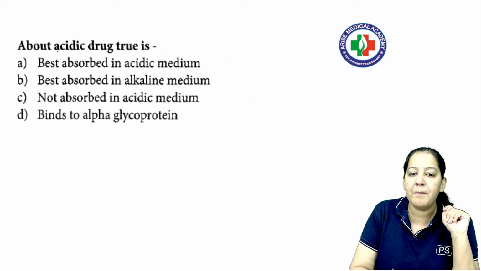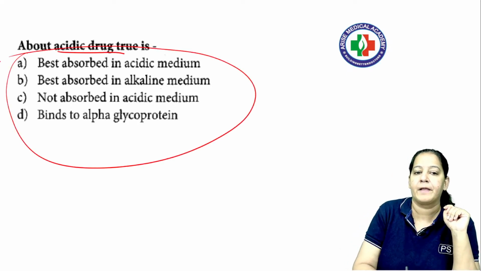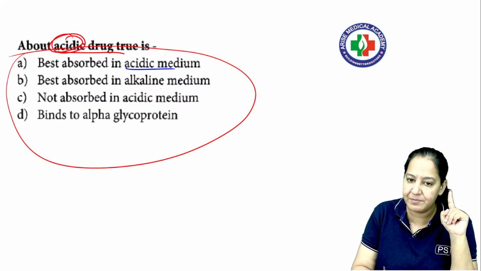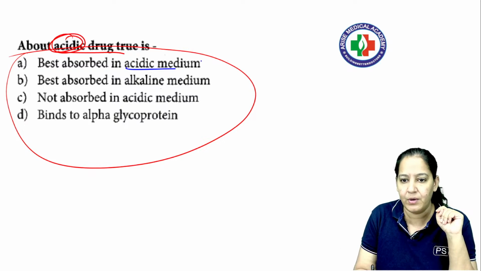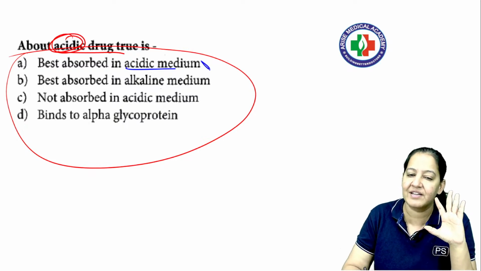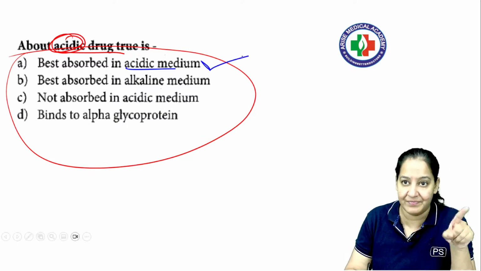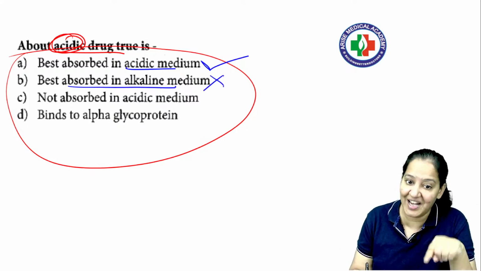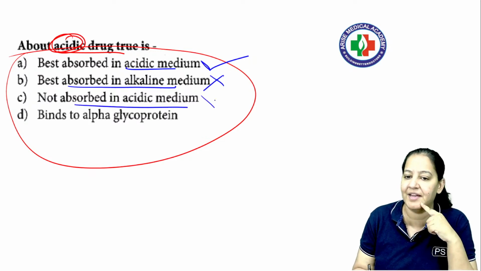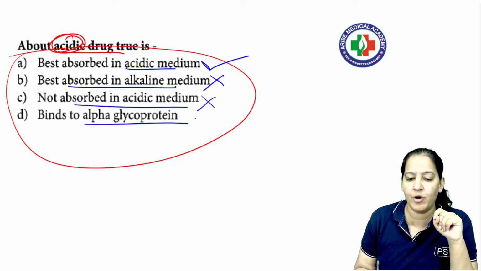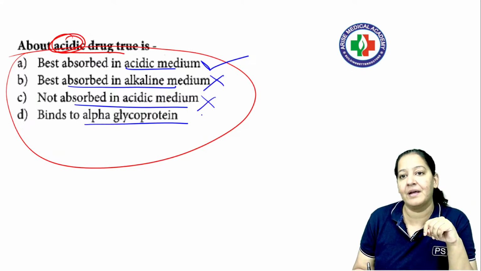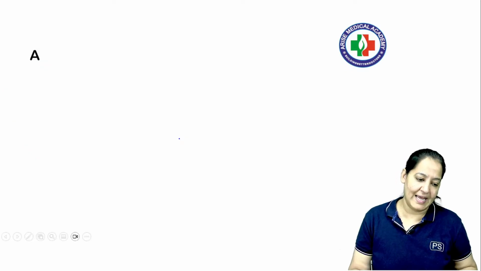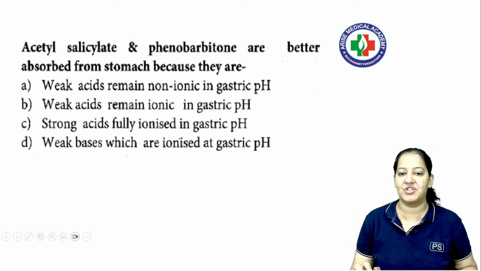Now one more question about acidic drug. What is true about acidic drug? Acidic drugs are best absorbed in acidic medium? Yes, this is correct, the same medium. Acidic drugs are best absorbed in alkaline medium? No, I don't think so. For excretion the opposite medium is required. Not absorbed in acidic medium, this is also wrong. And it binds to alpha glycoprotein? No. Acidic drugs bind to albumin. The basic drugs bind to alpha glycoprotein. So this is also wrong. So among them, A is correct. This is the approach towards the question.